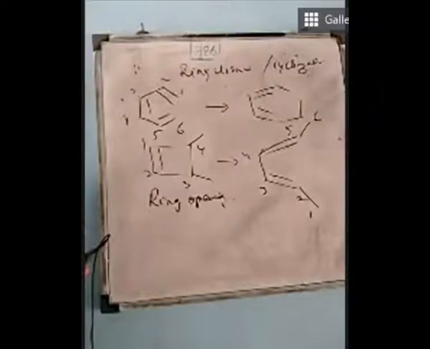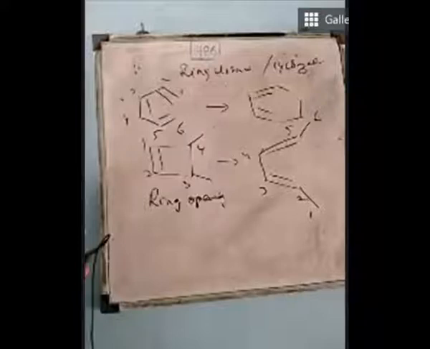Now the question arises. Sometimes ring opening is taking place, sometimes ring formation is taking place. So why is it taking place? Why are both these processes taking place? Because both the processes are opposite to each other. One is cyclization, another is ring opening. Ring formation and ring opening are extremely opposite processes.